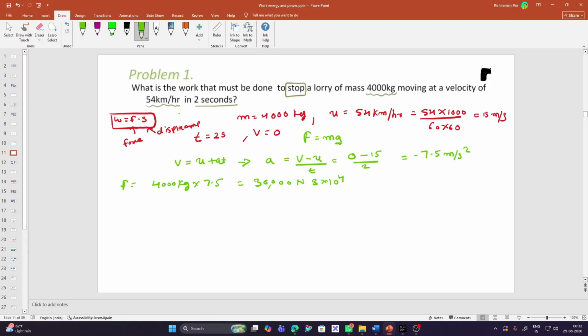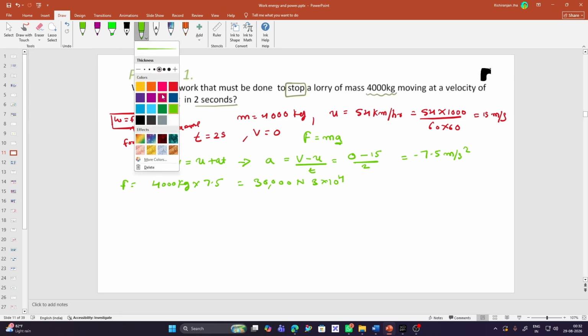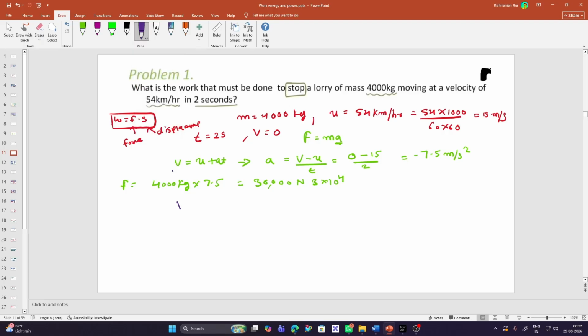Now we need to find the displacement, so we will use one more kinematic equation that says v square is equal to u square plus 2as. Just manipulate this equation and you will get s as v square minus u square by 2a.